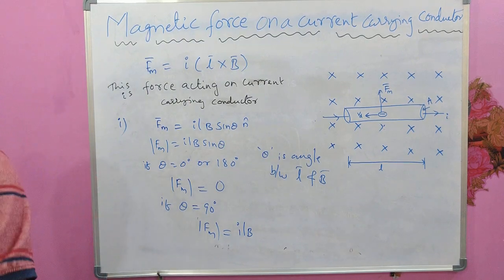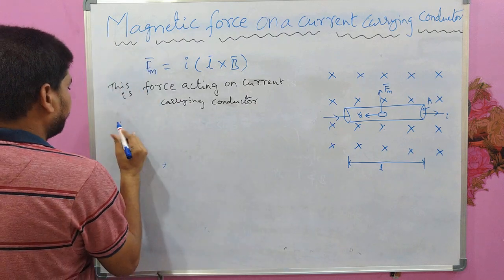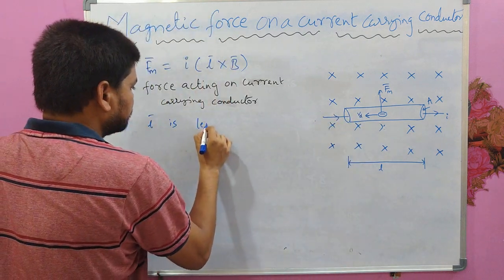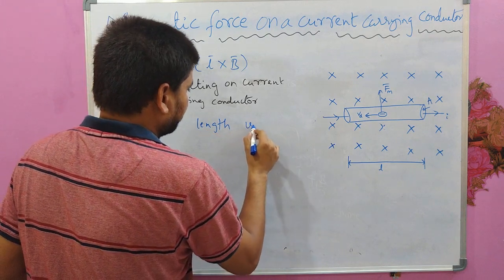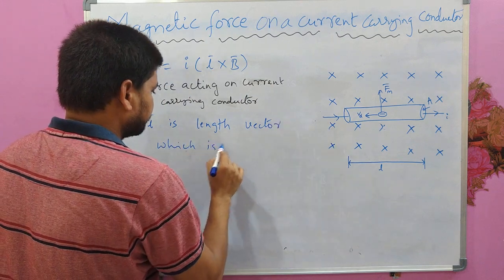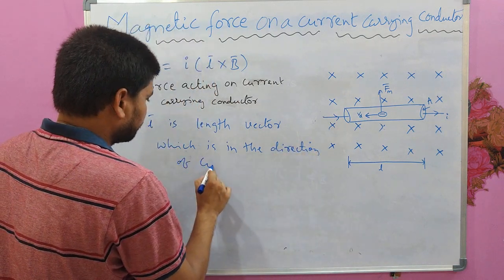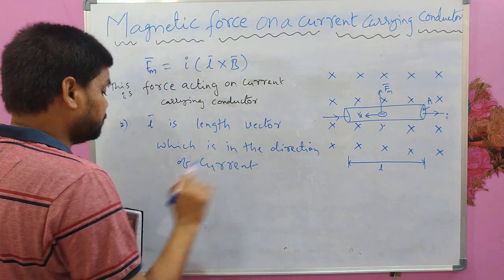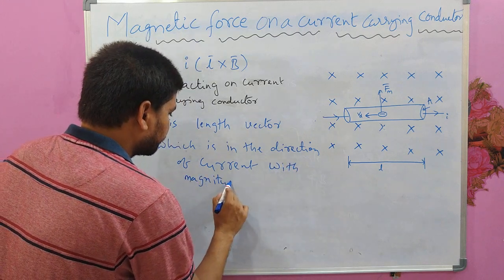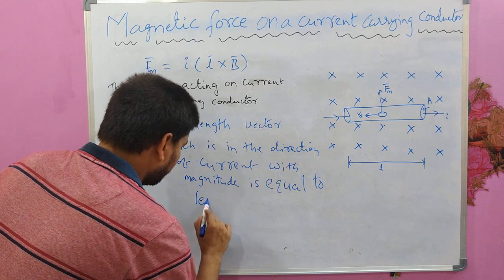So the second point would be L bar is the length vector which is in the direction of current, whose magnitude is equal to the length of the conductor.